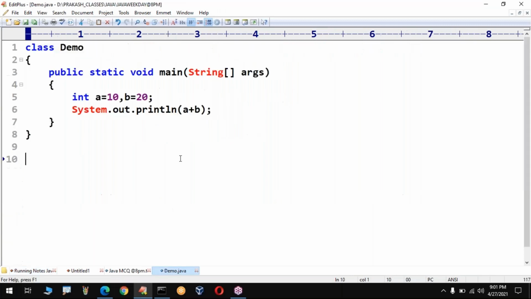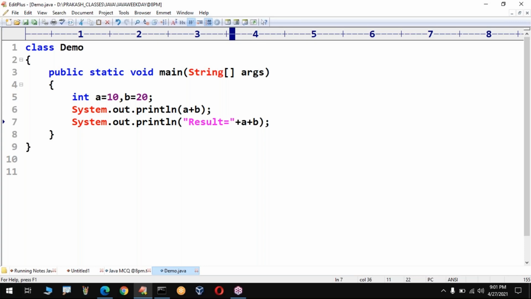Do the same program. Instead of this a plus b, I am doing one activity. What is that? Result is equal to, do you know, percentage d comma a plus b. This is the style which we use in C. But because it is Java, this comma terminology is not there. This comma is replaced with a plus symbol, and there is no percentage d.